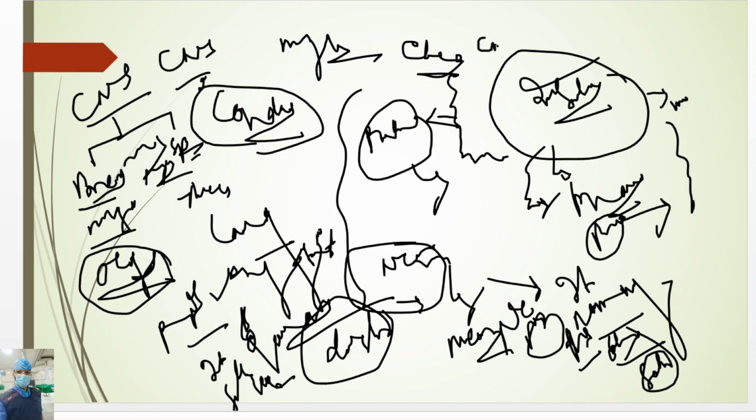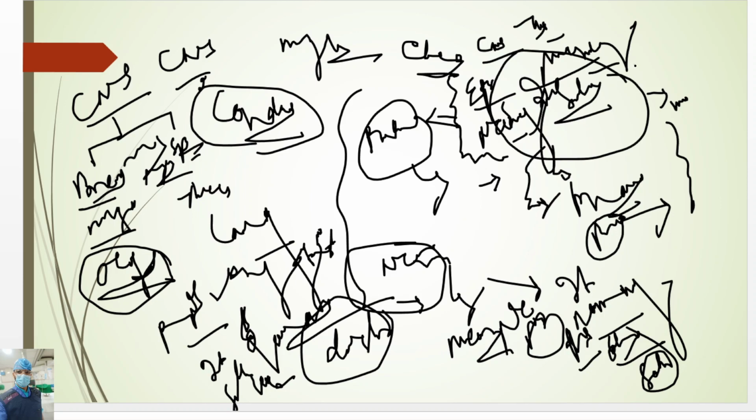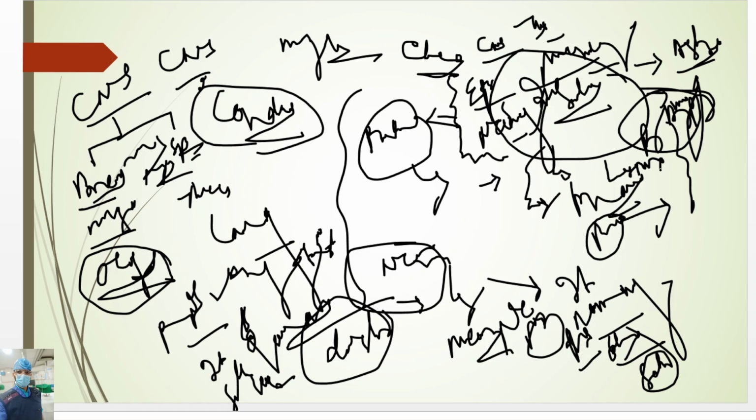And in the central nervous system, the neuroglial cells are ependymal cells, microglial cells, and astrocytes. Astrocytes form the BBB, the blood-brain barrier, and microglial cells act as the macrophages of the central nervous system.